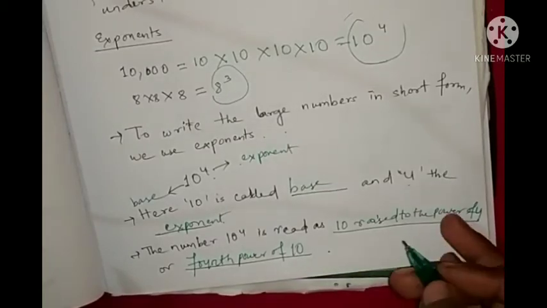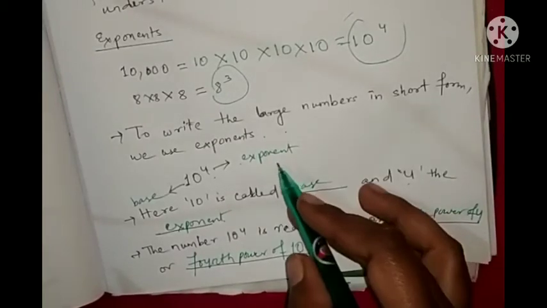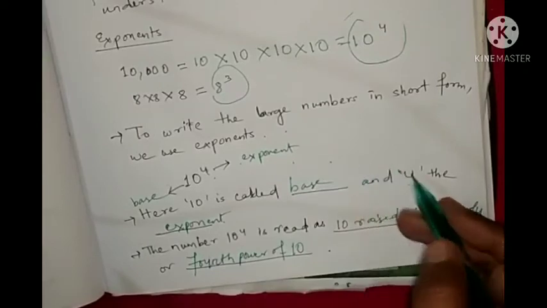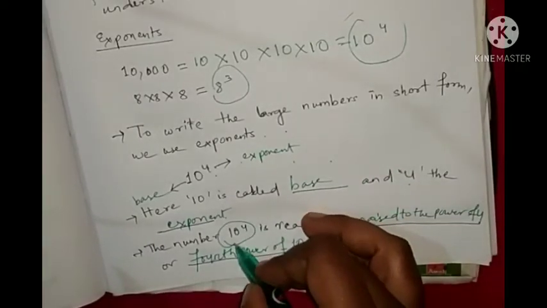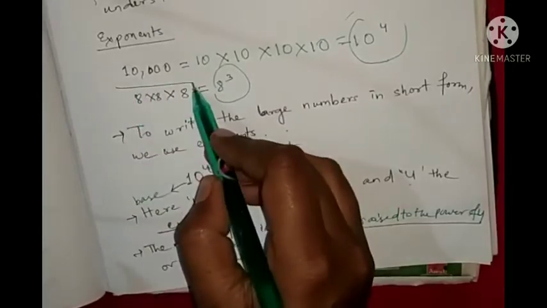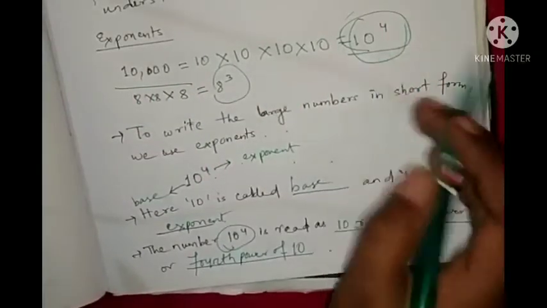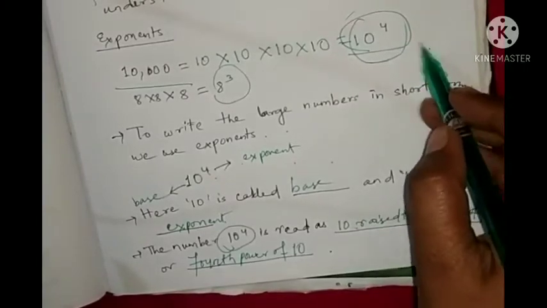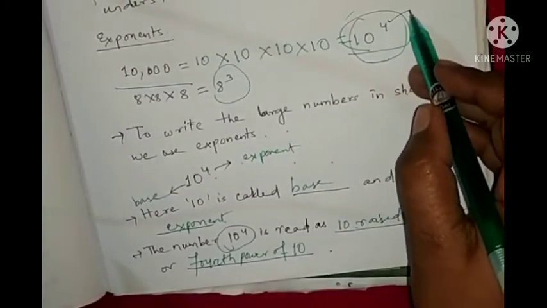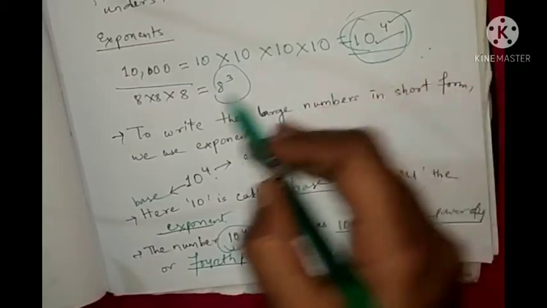So 10 to the power 4 is the exponential form of 10,000. Instead of writing this big number, we write it in short form, the exponent form, where 4 is the exponent and 10 is the base.